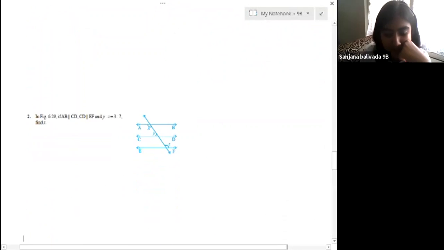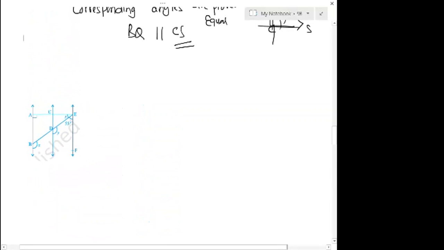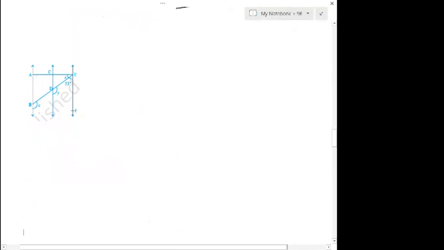Okay, we have one more example here. Let us solve it. It's given that all three lines are parallel: AB is parallel to CD is parallel to EF. How do you find the X, Y, Z values?